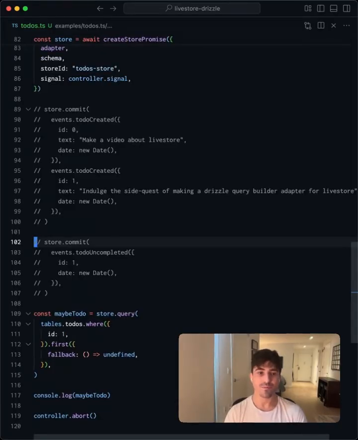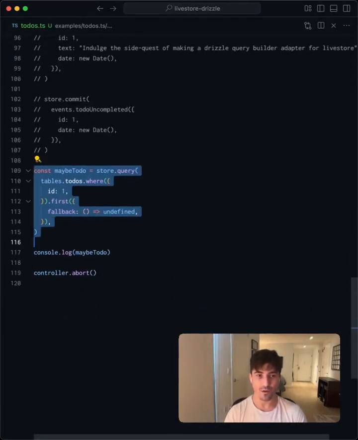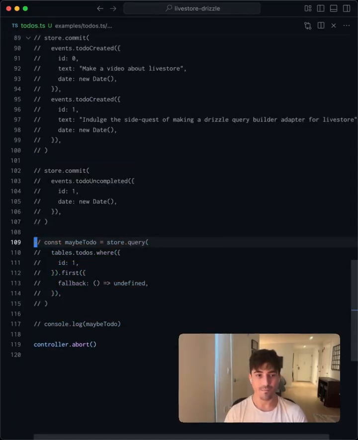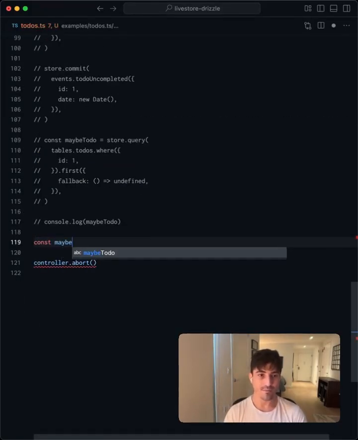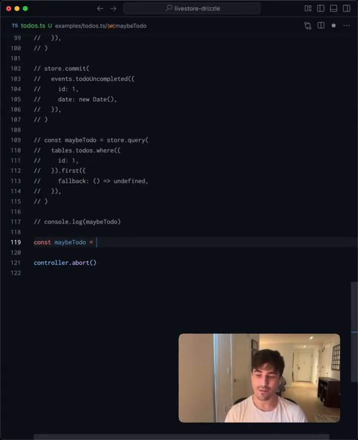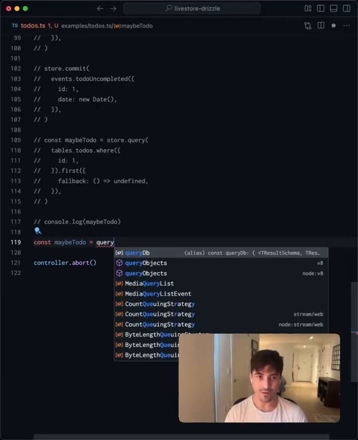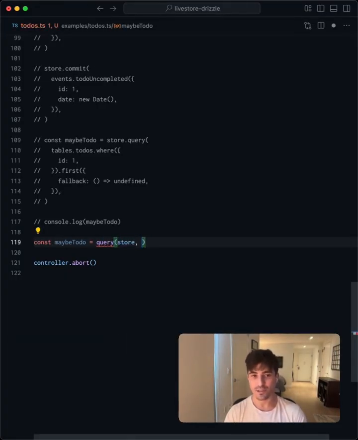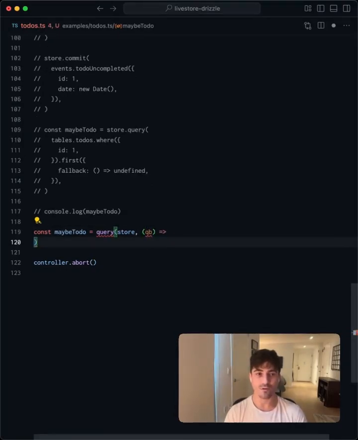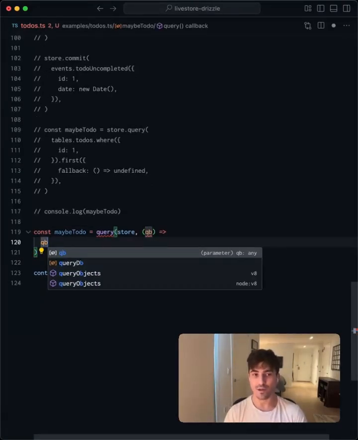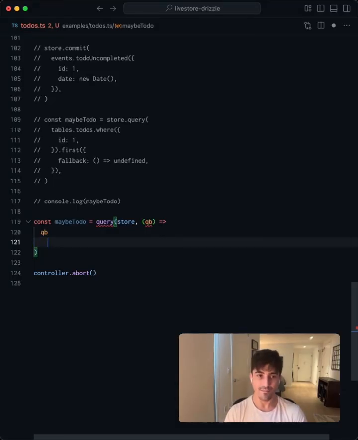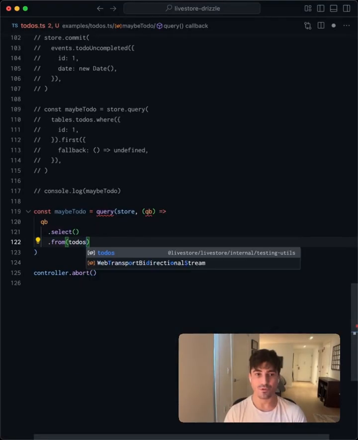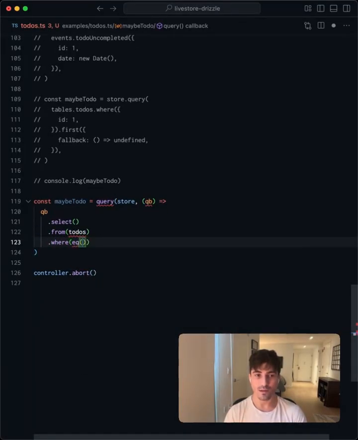And let's think about the new experience that we want to replace this with. We'll comment this out as well. Down here, we'll say const maybe todo equals. And I think we should implement a query function that will take in the store and then it'll take in the builder. So this gives you a query builder. And then you'll use that query builder the same way that you would your Drizzle DB. So qb.select from todos .where eq todos.id 1.